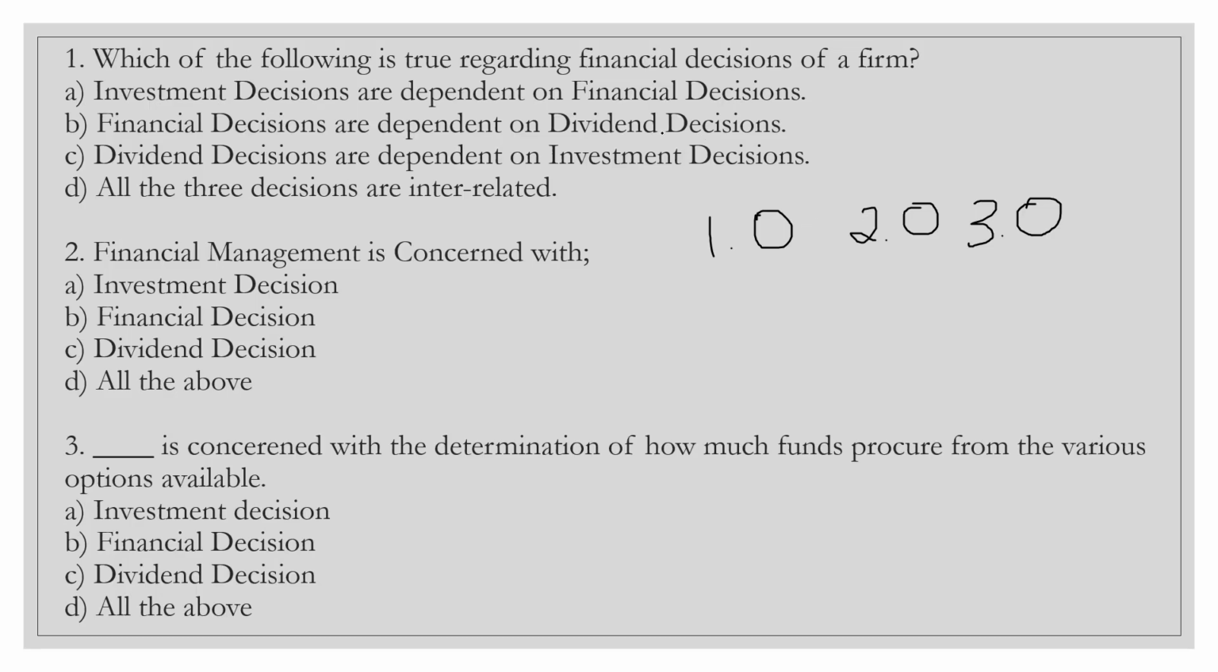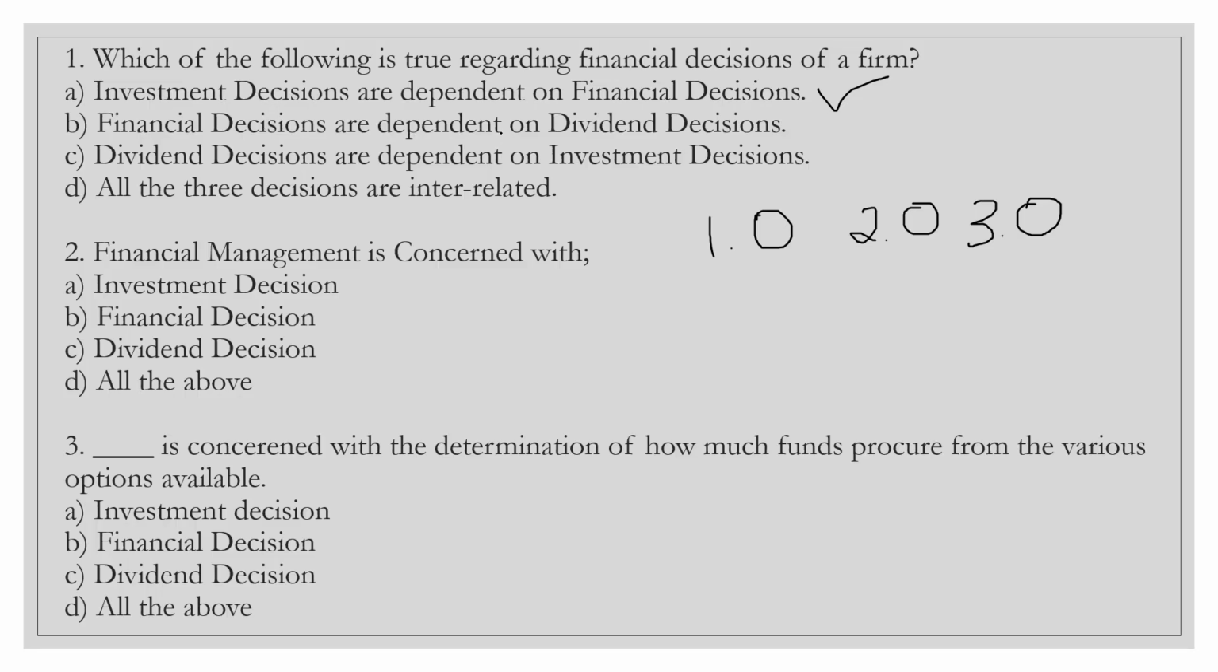Okay, I will tell you only the first question because I have already told the answer for this. Which of the following is true regarding financial decisions of a firm? The first option is investment decisions are dependent on financial decision. Yes, correct. If there is no investment decision, you can't do financial decision. I told you, right? You know how to get the funds, but you don't know how to invest the fund. So you have to do investment decision in order to do financial decision. Both are dependent. Correct. Next, let us see.